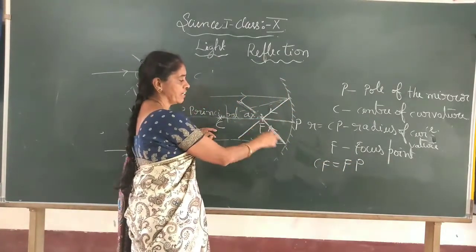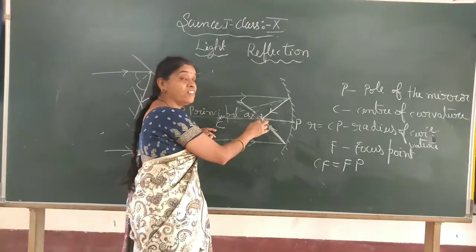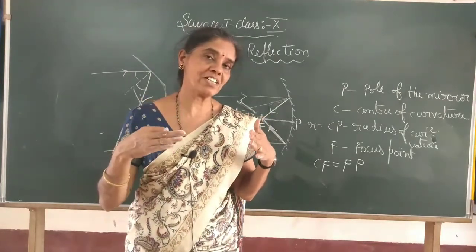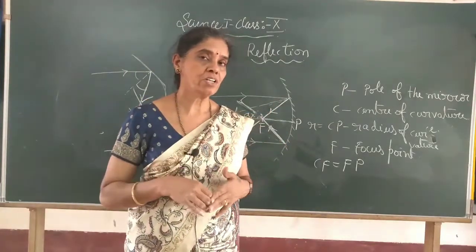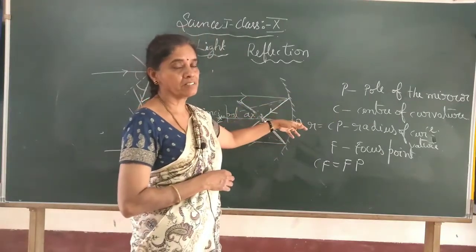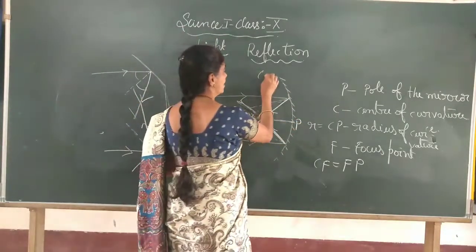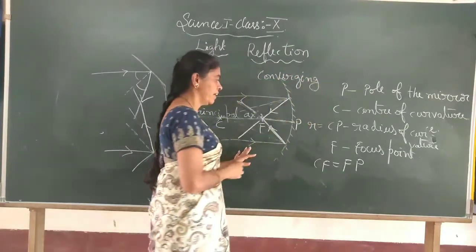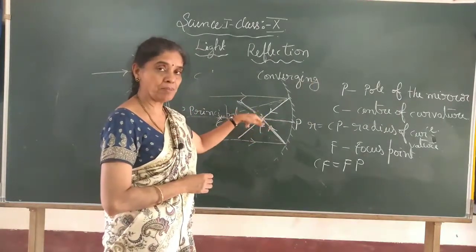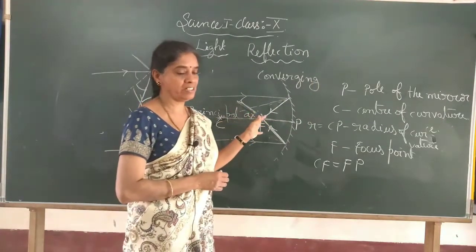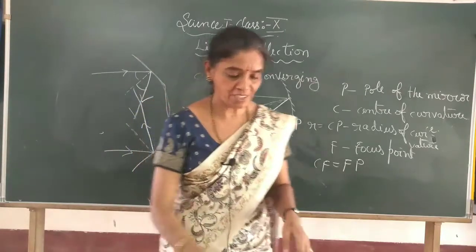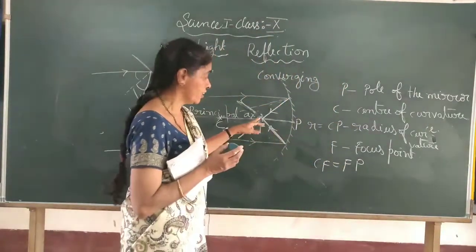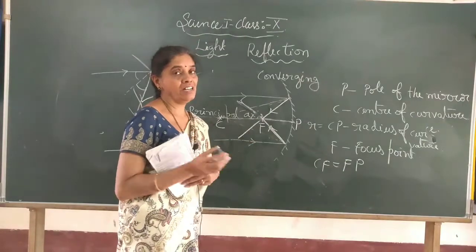Now, here the rays are meeting; they are converging. Converging means the mirror makes the reflected rays meet at a point. So the concave mirror is called a converging mirror. It makes them meet, and it is real. Actually, they meet at this point. And how to get this point? Very simple. If you have a concave mirror and a screen where the rays really meet, you will get the point image there.